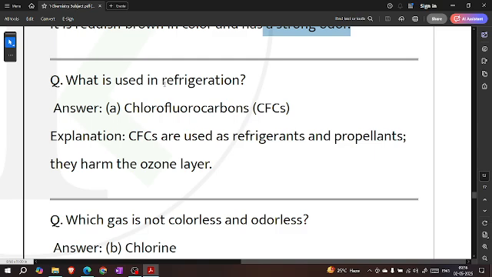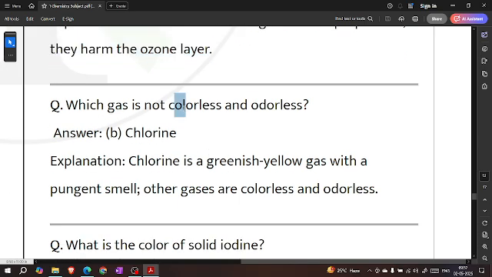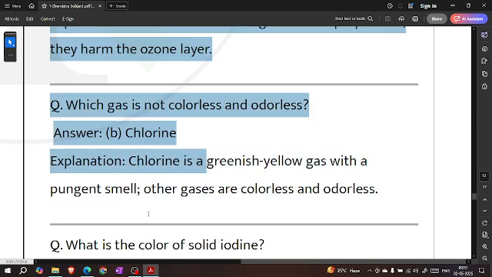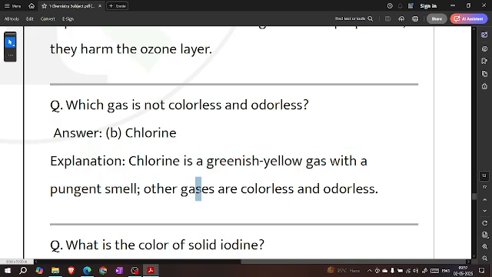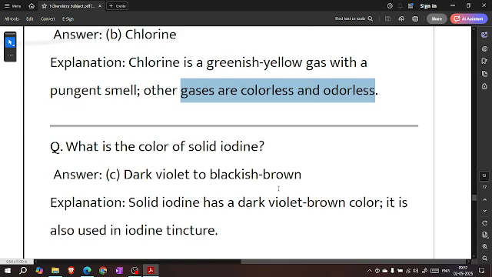What is used in refrigeration? Chlorofluorocarbons. CFCs are used as refrigerants and propellants. They harm the ozone layer. Which gas is not colorless and odorless? Chlorine. Chlorine is a greenish yellow gas with a pungent smell. Other gases are colorless and odorless.